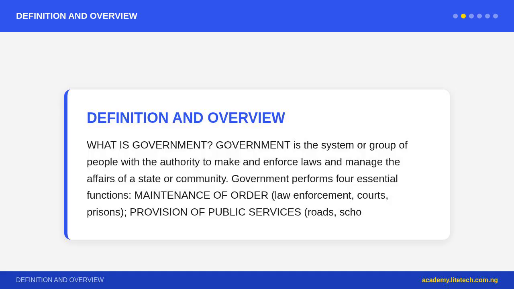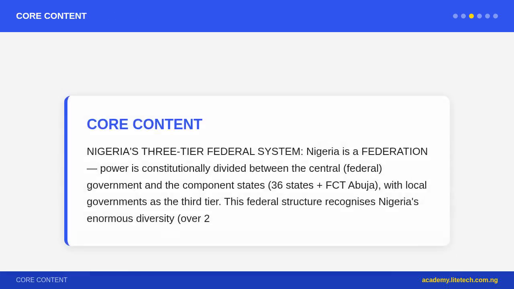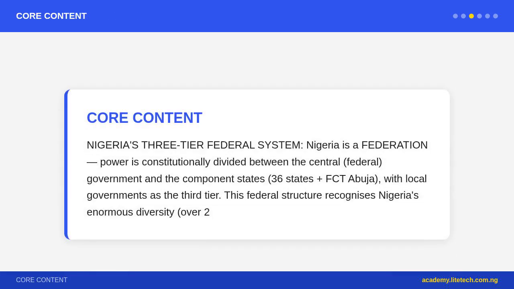Customs and Excise, Federal Inland Revenue Service, Nigeria Customs Service. Major infrastructure, federal roads, airports, seaports. Federal universities and polytechnics, University of Lagos, Ahmadu Bello University, University of Nigeria Nsukka, Obafemi Awolowo University, etc.